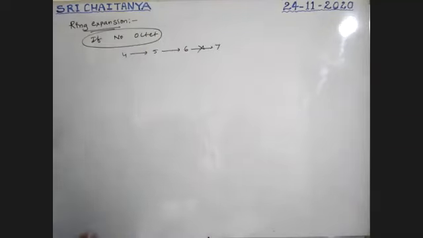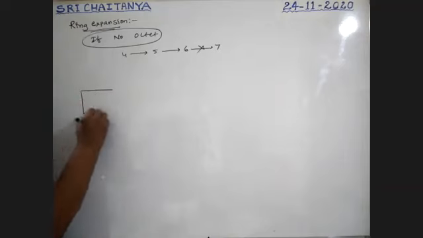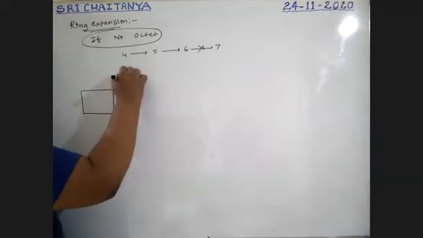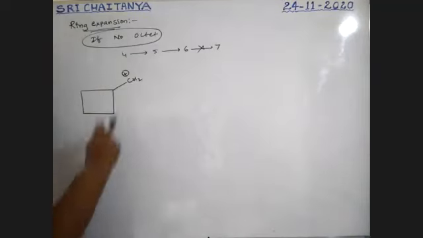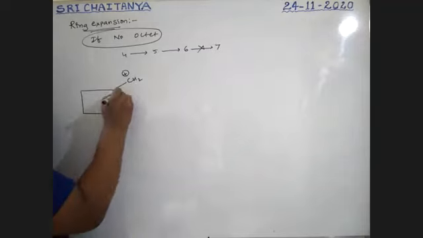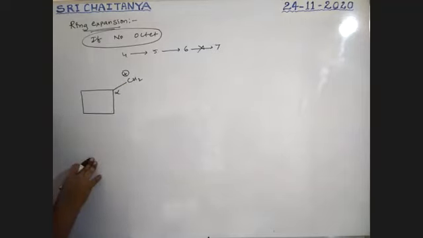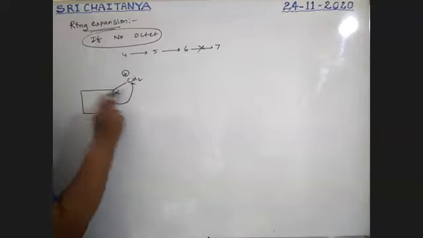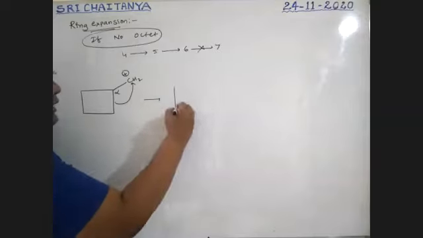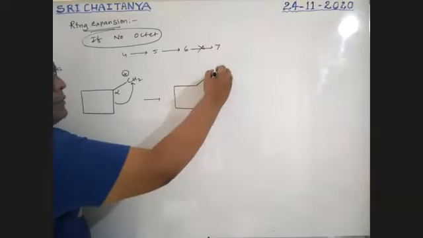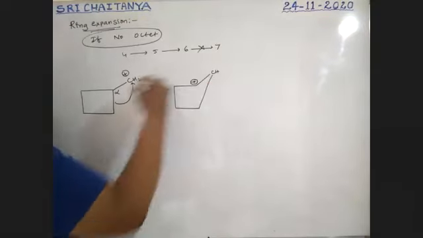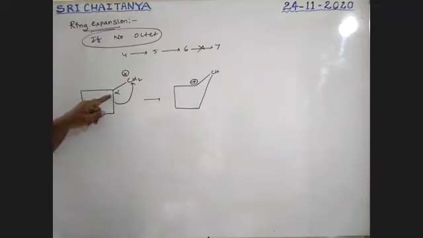Okay. See here, I'm taking a 4-membered ring with CH2 plus. It is a carbocation, boys. For this, this is the alpha position. Now this bond is migrated from here to here. So that converts into a 5-membered ring. So now this carbon gets a positive charge.